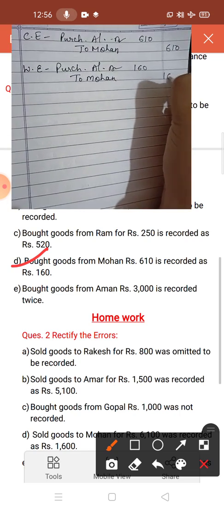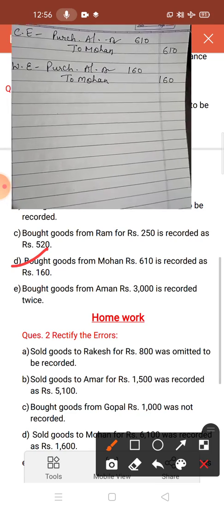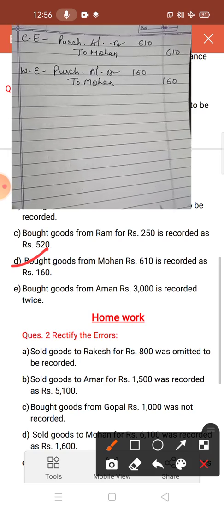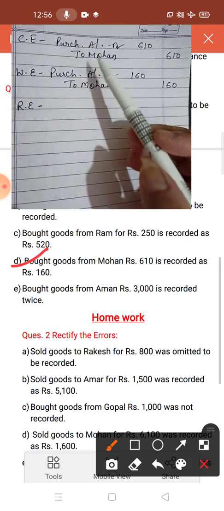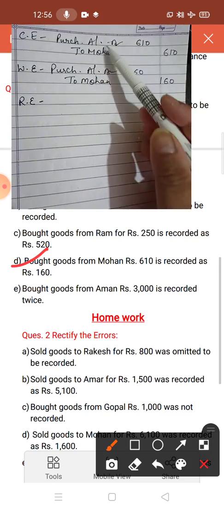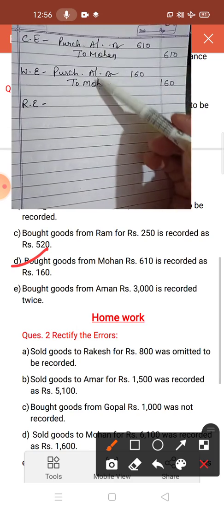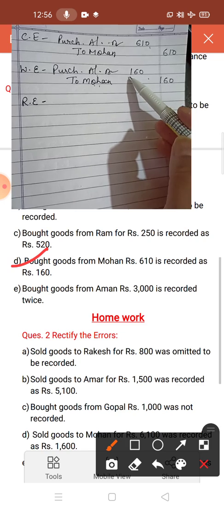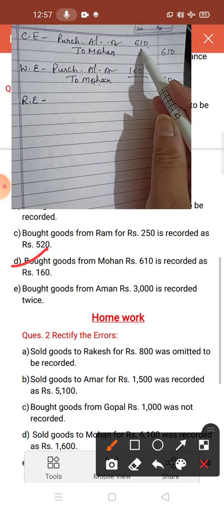In place of 610, it is recorded as 160. Okay. Now see, wrong entry and correct entry. Now you have to do the rectify entry. So now observe these two entries. The entry is correct, but the amount is wrong. Now here in the wrong place, it is 160, and you have to write down 610.